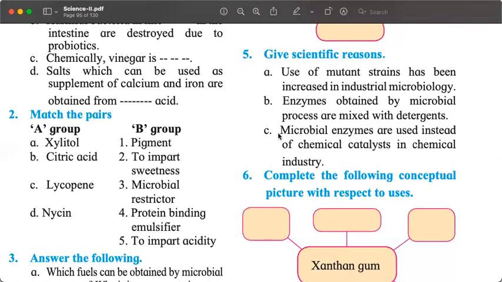Catalysts need high temperature, pressure, and pH, whereas enzymes can work at low temperature, pressure, and pH. So it uses less energy. Also, it produces less byproducts. And there is no wastage. 5B, enzymes obtained by microbial processes are mixed with detergents because they make cleaning, removal of dirt in cold water easier.